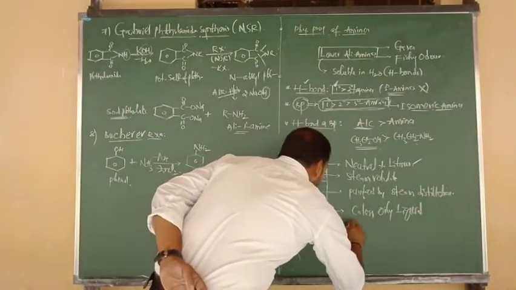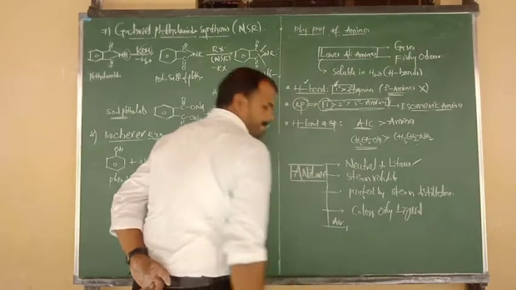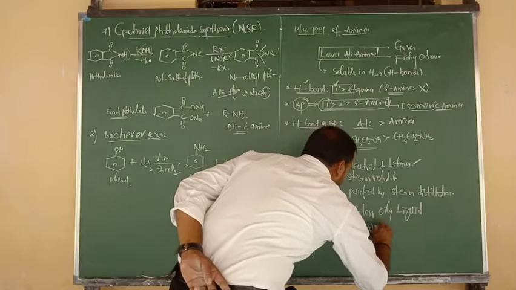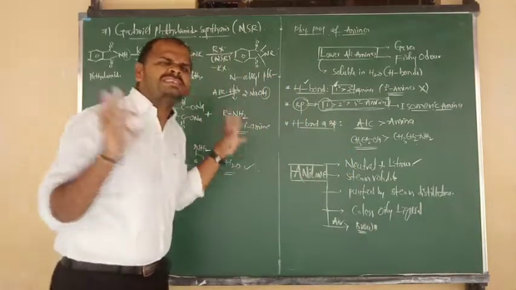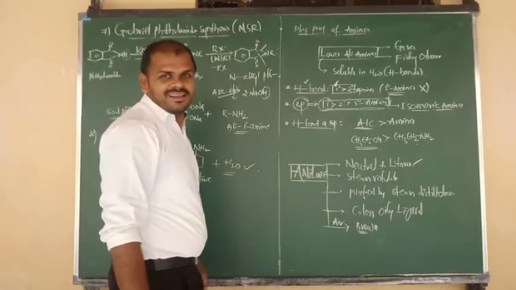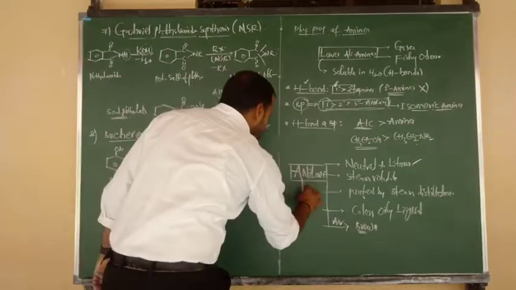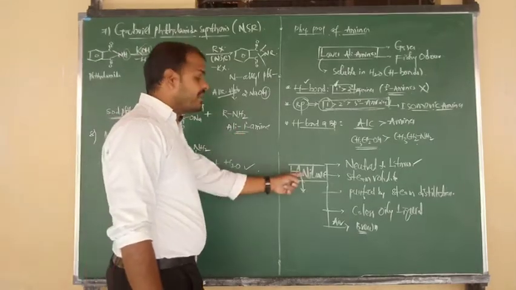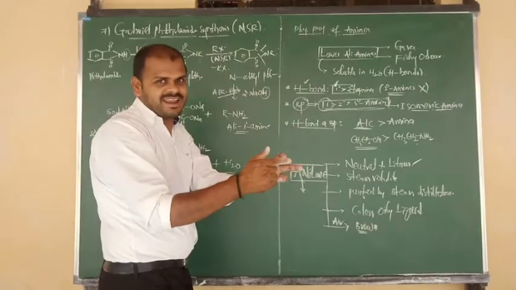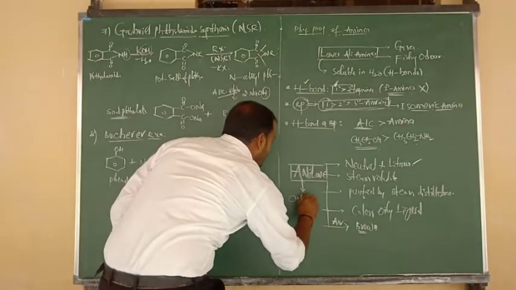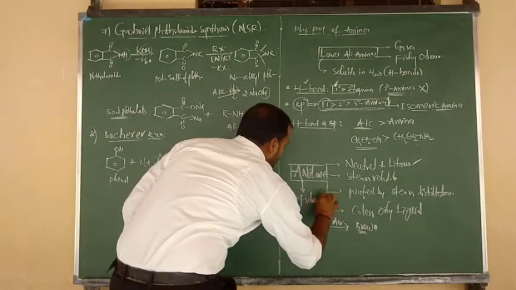But when exposed to air, its color changes from colorless to brown, and it has an unpleasant odor. Understood clearly? And aniline is slightly soluble in water due to the NH2 group, but in aniline a bulky benzene ring is there. Benzene ring is organic, so they are highly soluble in organic solvents.